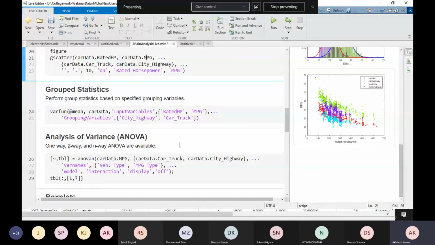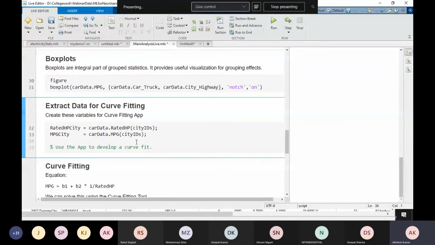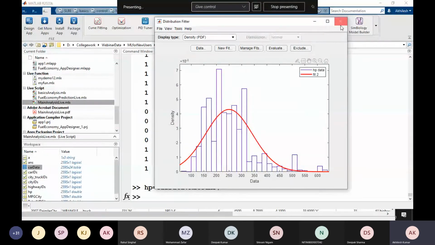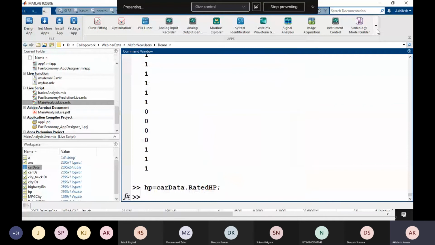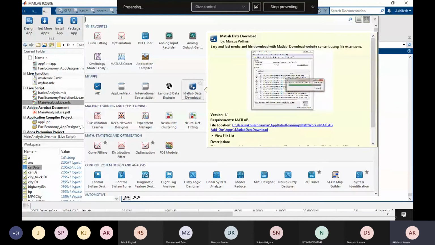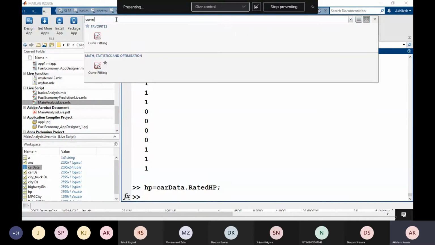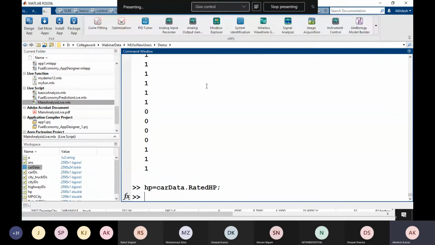Next, what we are going to do here, we are going to fit our data. As I told, I am going to fit mileage with respect to rated horsepower. Okay. So for that, again, if you are a beginner, you can start from the app. So I'm going to close this app and I'm going to use the curve fitting app to fit this data. I will go here, and from here, this is a part of math and statistics, or you can search for it from here. Curve fitting. So just type curve and you can open this fitting app.